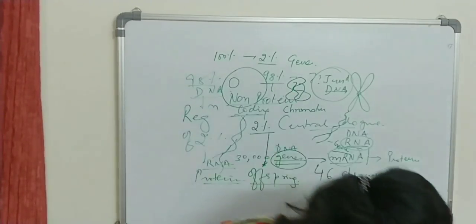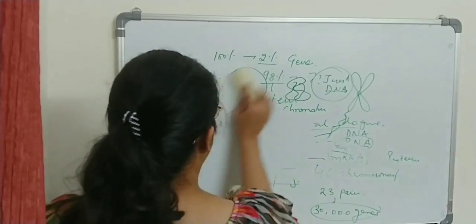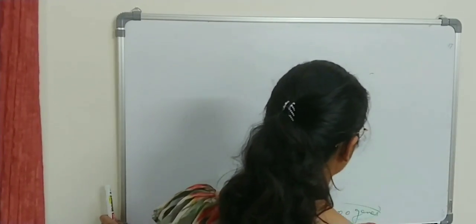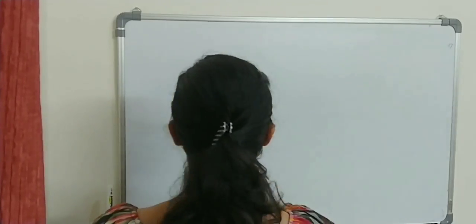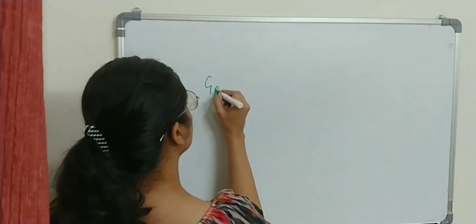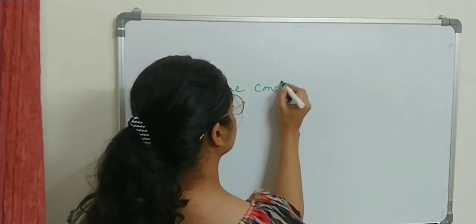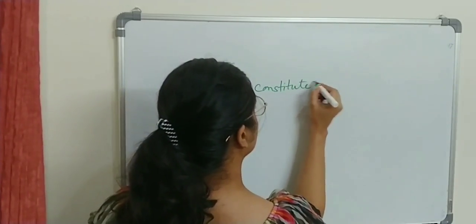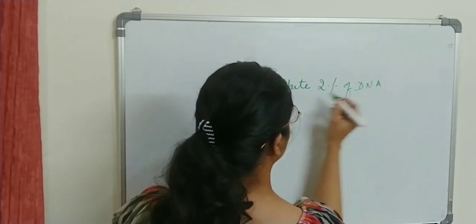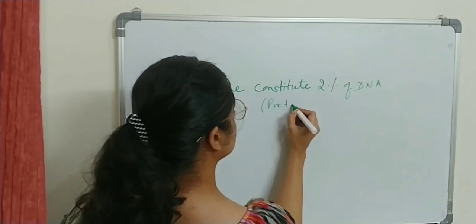So there is a question asked: total protein coding DNA is what percentage of total DNA? That is only 2% DNA, or you can say genes constitute 2% of DNA, which is protein coding.